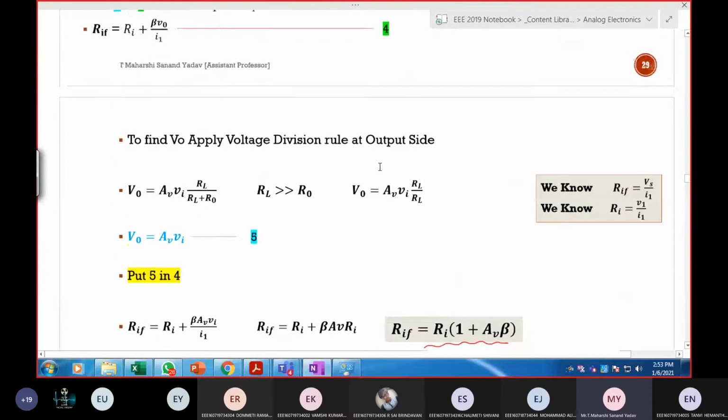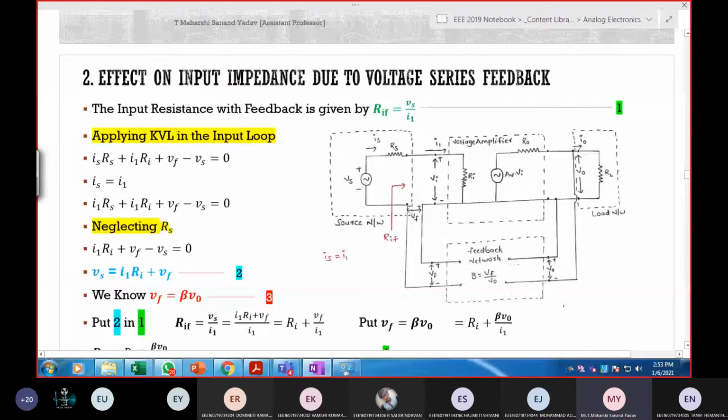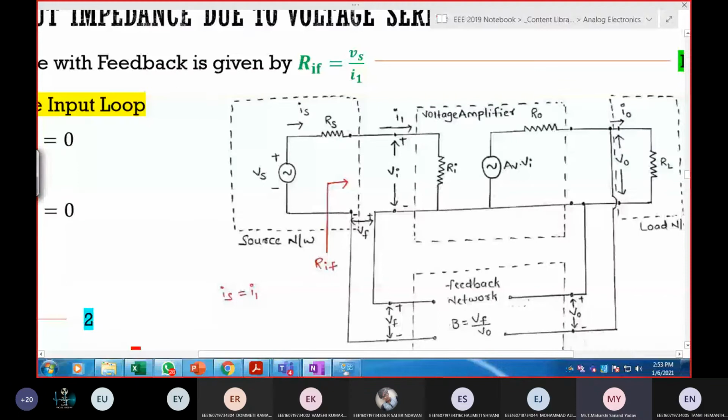Now for this you need to derive. So now let us see how to derive this. Again I have redrawn this diagram. This is nothing but the source network which contains voltage in series with resistance, and this is nothing but the equivalent model for the voltage amplifier. So here Ri, which is nothing but H11, and AV times Vi. Why? Because V output is equal to AV times Vi. And here this is nothing but load. This is nothing but feedback.